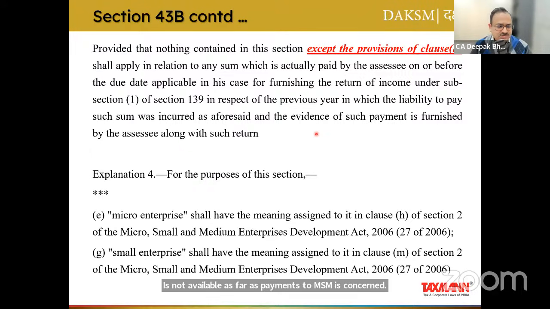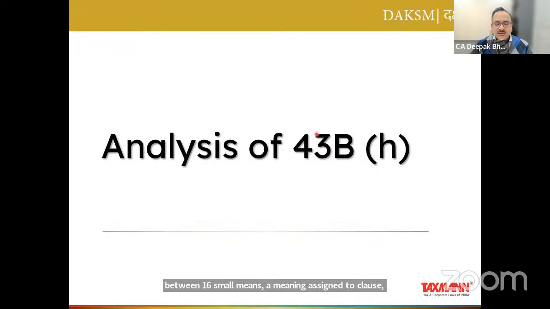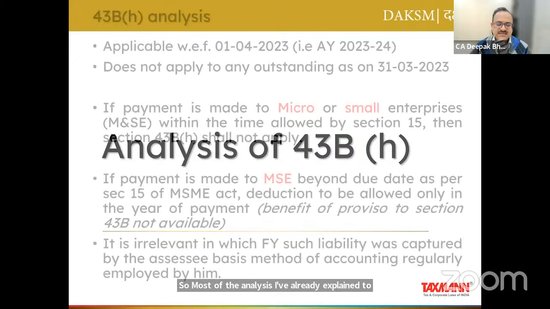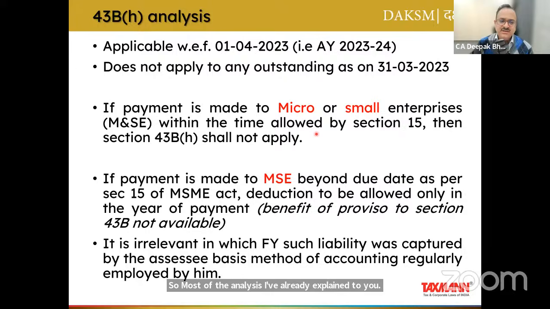Now, as per Explanation 4, for the purpose of this section, micro and small enterprise means as defined in section 2, the relevant clause or subclause of section 2 of the MSME Act needs to be referred to. So micro means the meaning assigned in clause H of section 2 of the MSME Act 2016, and small means the meaning assigned in clause M of section 2 of the MSME Act. Most of the analysis I've already explained to you, but there are certain more things which we also need to appreciate.